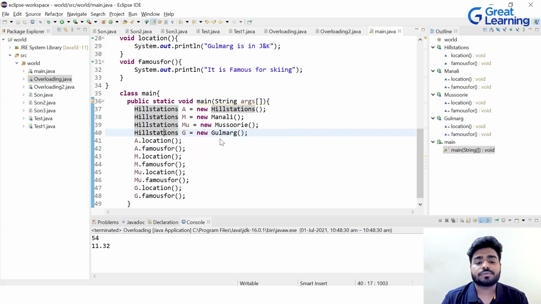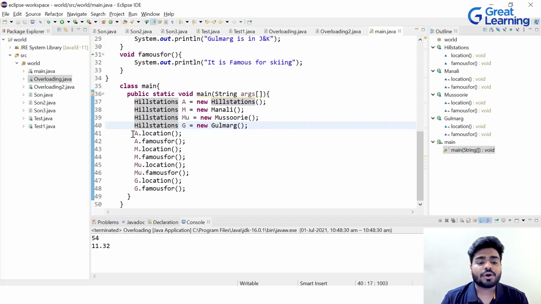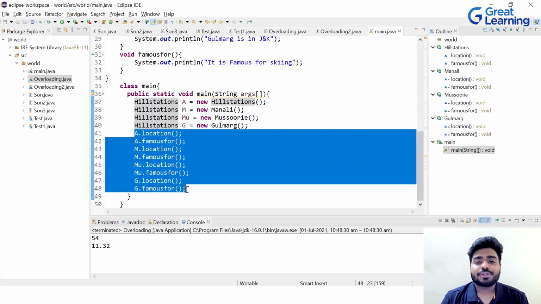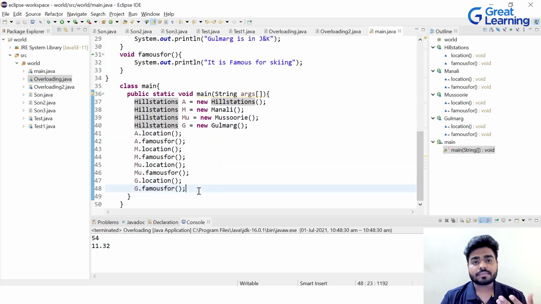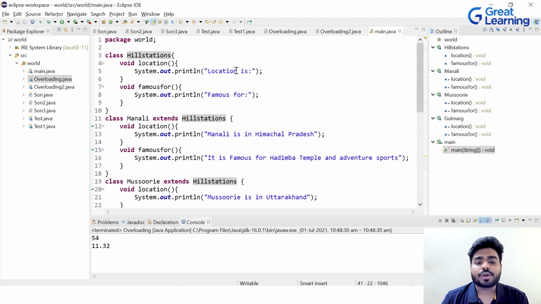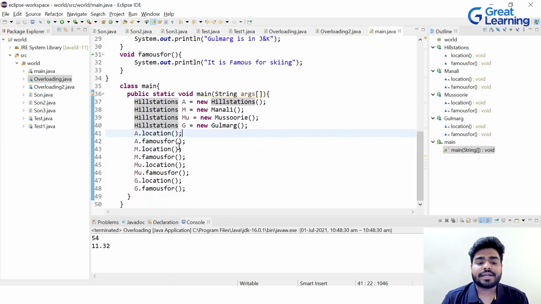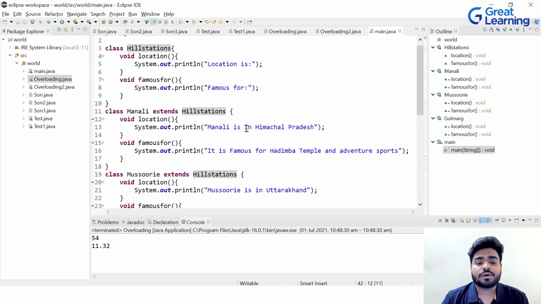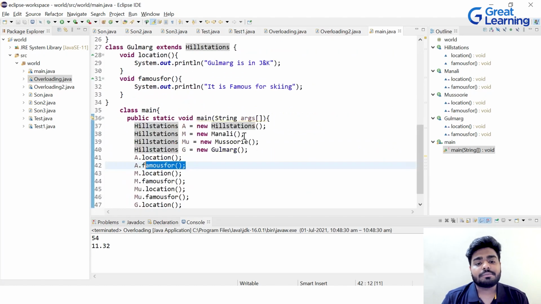And G is the object of Gulmarg. And then we are calling all the functions of those particular child classes, right? So obviously what will happen for A, that means for hill station, what is the location? Location is. That will get printed. What is the value for famous for? Famous for. That will be printed, right?